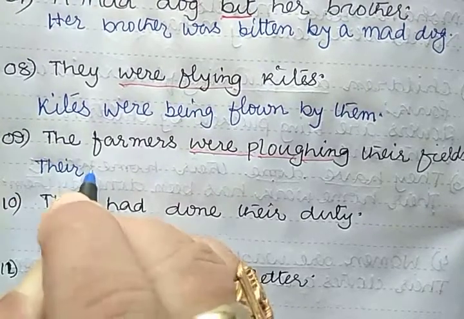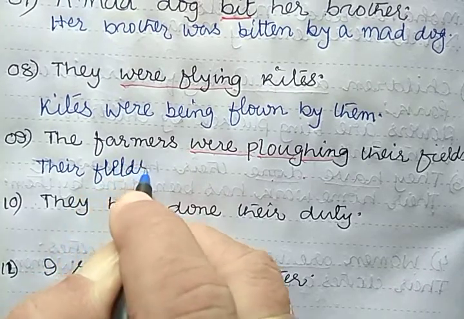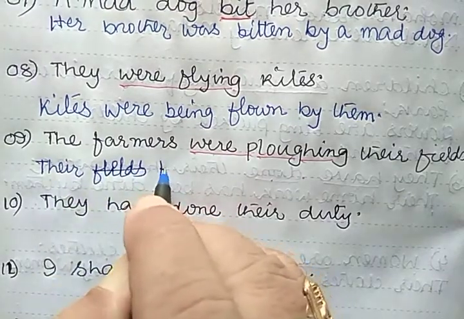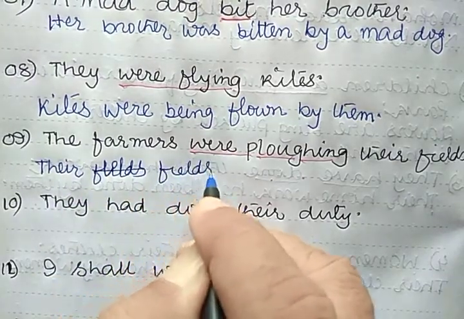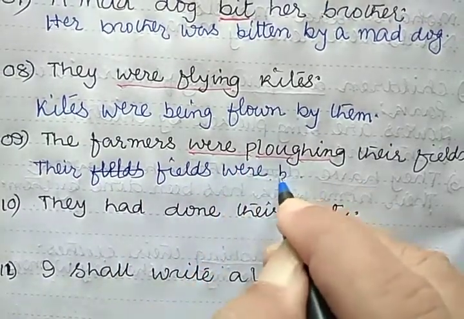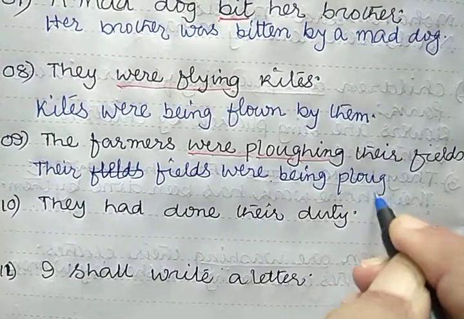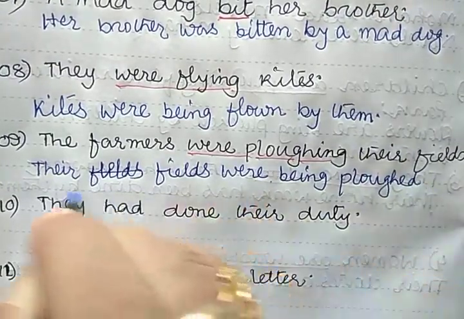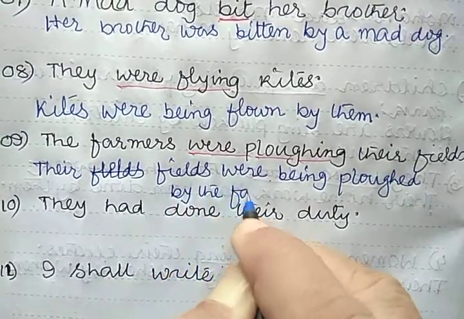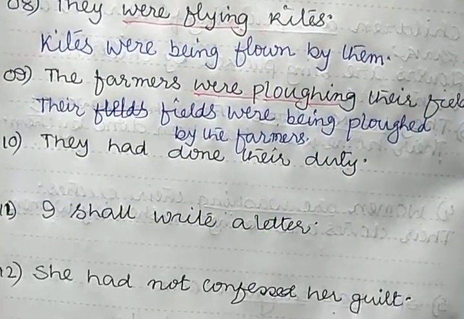Their fields were being plowed by the farmers. Clear? So now let us go to the next sentence.